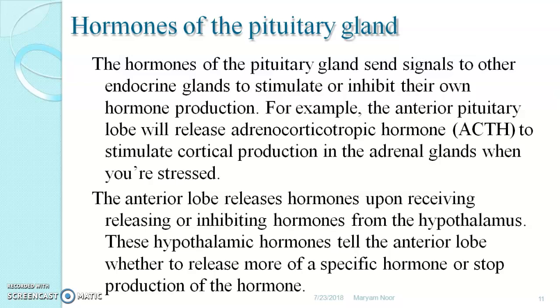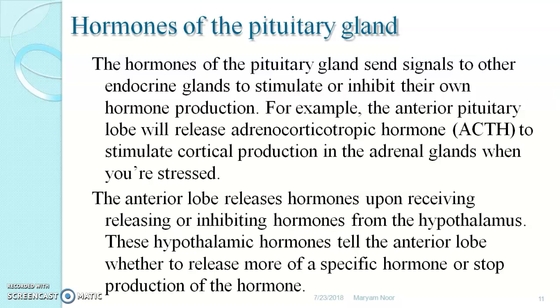The anterior lobe releases hormone upon releasing or inhibiting hormones from the hypothalamus. That means the pituitary functions in response to the hypothalamus. The hypothalamus provides a signal. In response to the hypothalamic signal, the pituitary gland secretes hormone. These hypothalamic hormones tell the anterior lobe whether to release more of a specific hormone or to stop production of hormones. That means they control the quantity of hormones which is released by the pituitary gland.